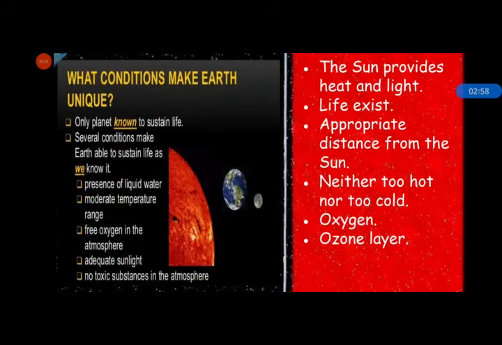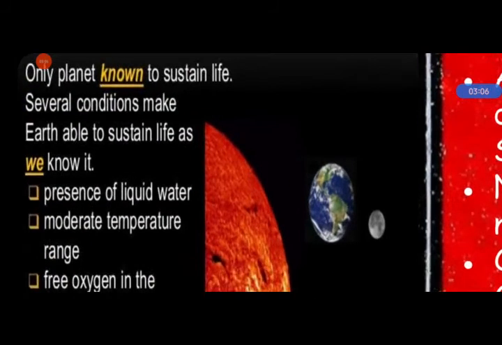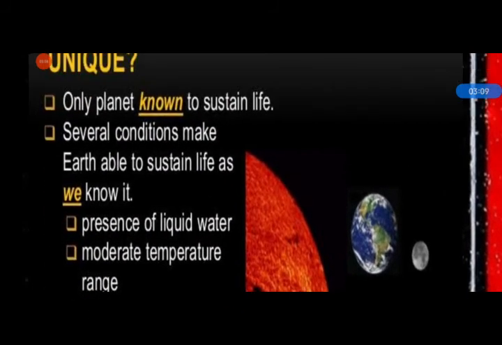And there are some unique features about the planet Earth. Some conditions that make Earth unique, like only planet known to sustain life. Sustain means to support life.